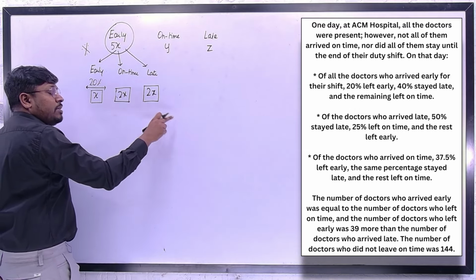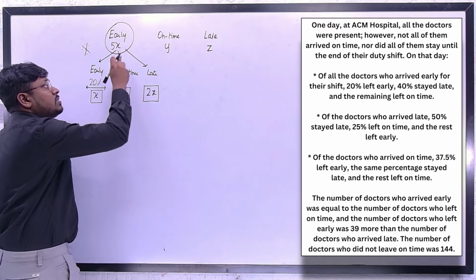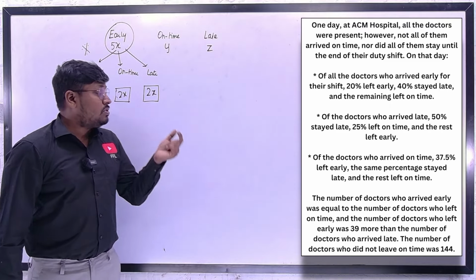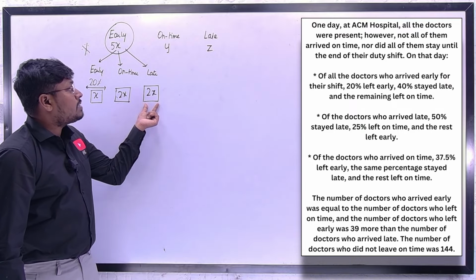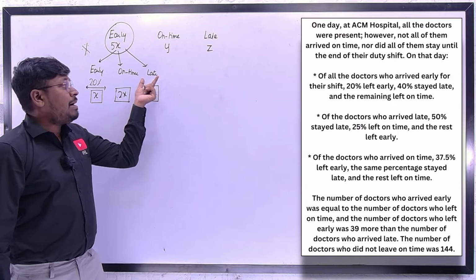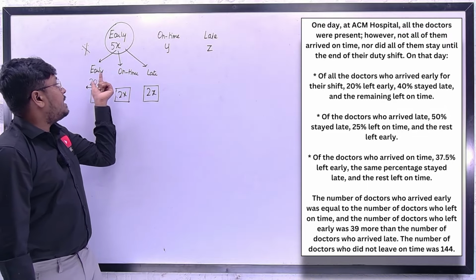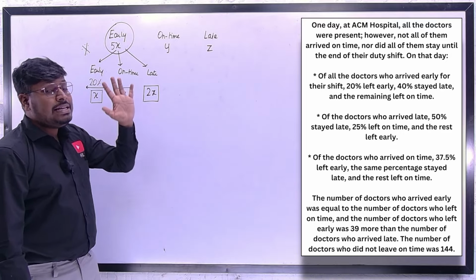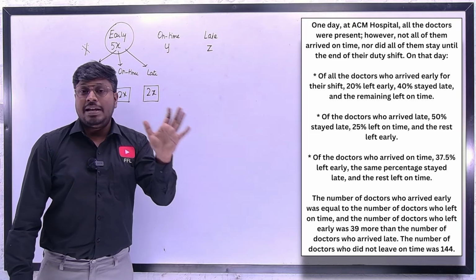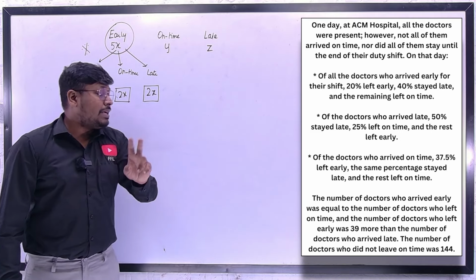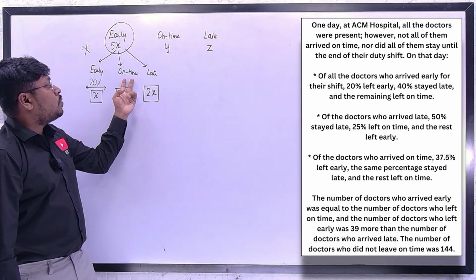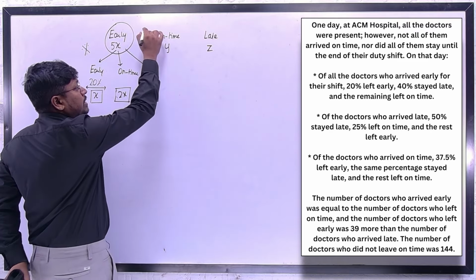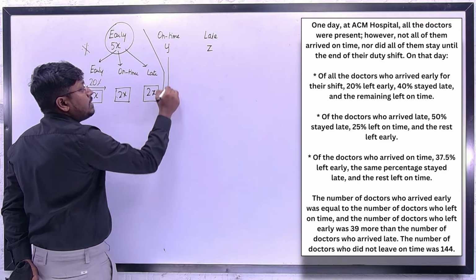The next point: 40% of the doctors were late. Out of 5x, I have calculated 40%, which will be 2x. So 2x will be the total number of doctors who left late. The remaining will be on time. So early and late total will be 3x, and the total number of doctors who arrived early is 5x. Out of 5x, when you eliminate 3x, the remaining will be 2x. That 2x will be the total number of doctors who were on time. So friends, understood or not how I found it? Similarly, based upon the remaining points, we have to find the remaining values.